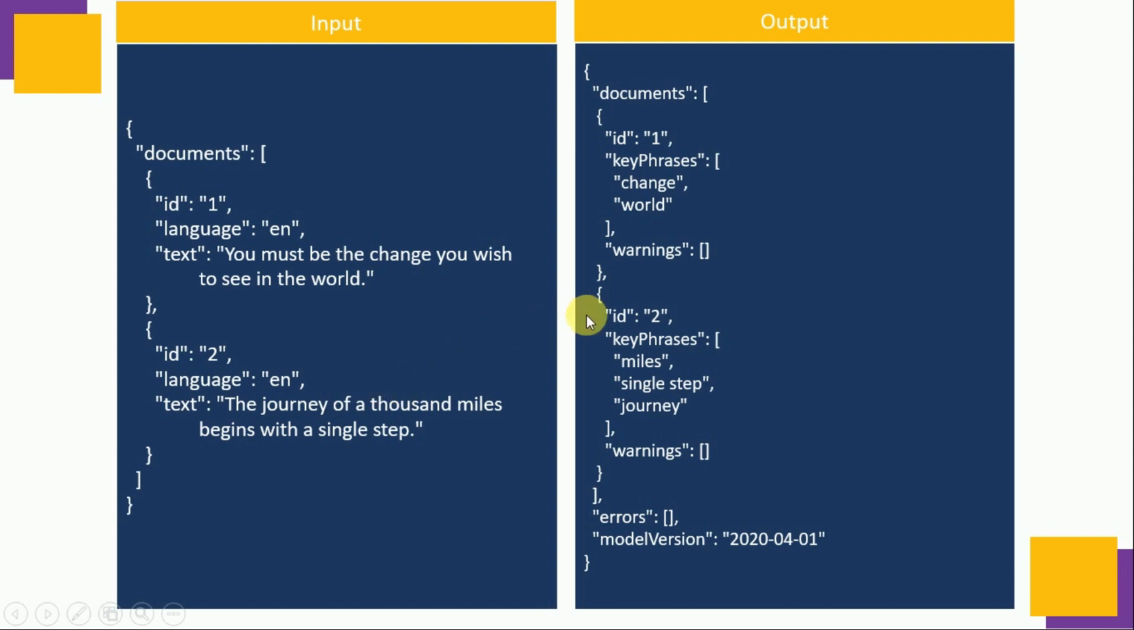And what we receive from the API is, in ID 1, we receive change and word. These are two important points we can see in this text. In ID 2, we can see the key phrases are miles, single step and journey.